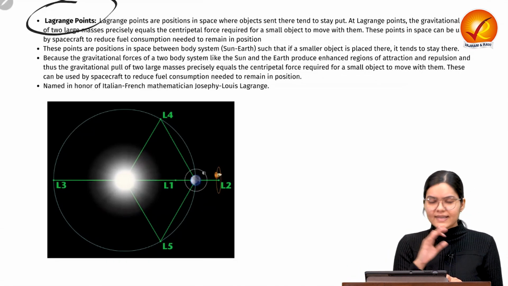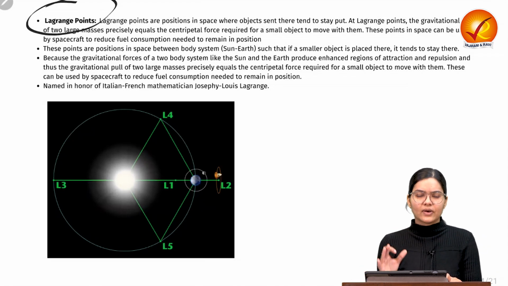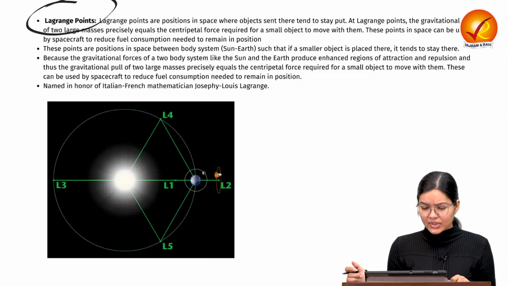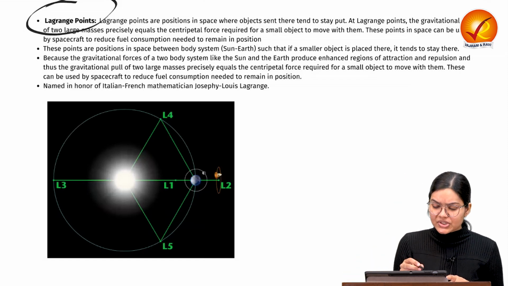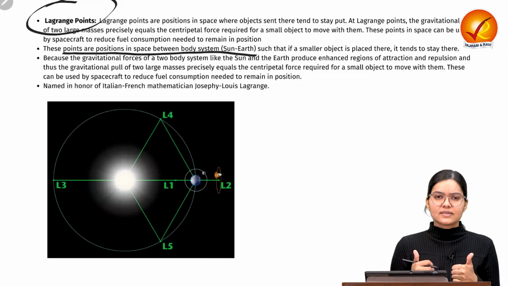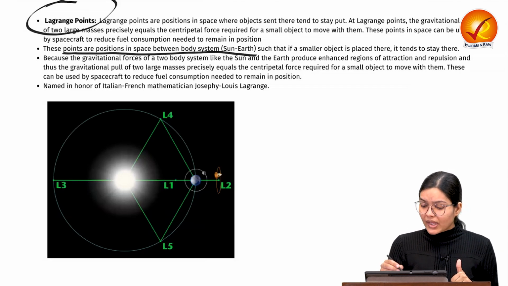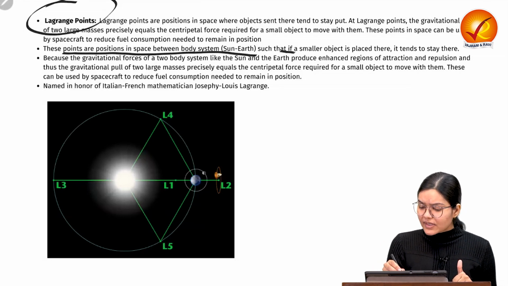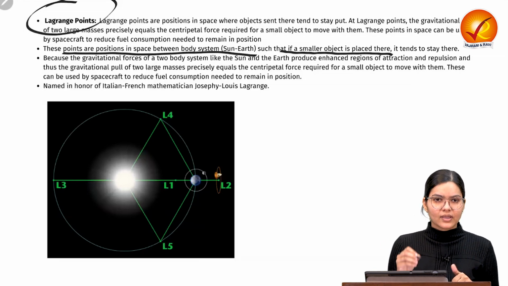Let us try to understand how it works, because it is very important for different solar missions and other kinds of missions. These points or positions are in space. If we consider a 2 body system such as the Sun-Earth system, or the Earth-Moon system, these are positions such that if a smaller object is placed there, it tends to stay there.